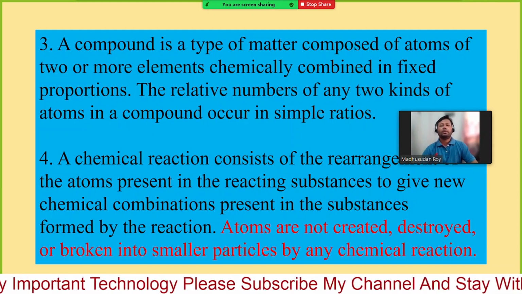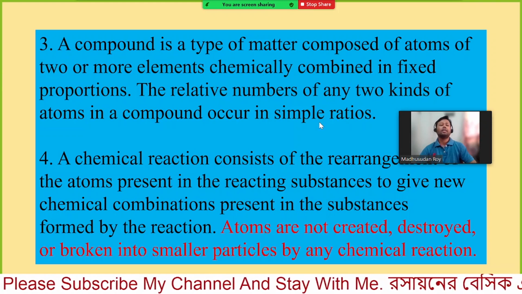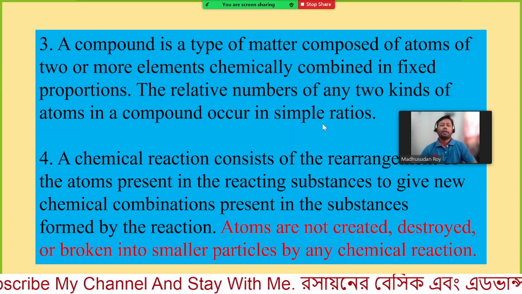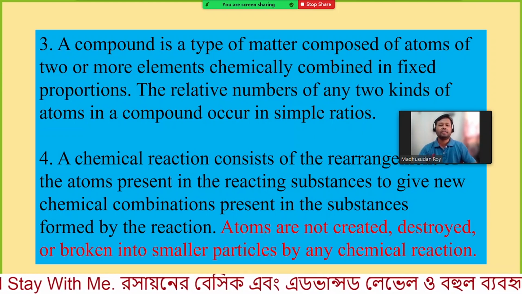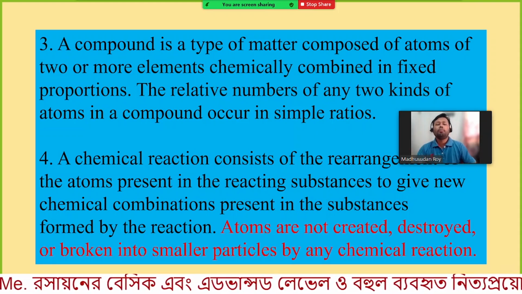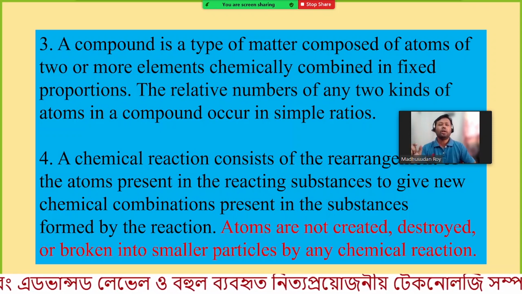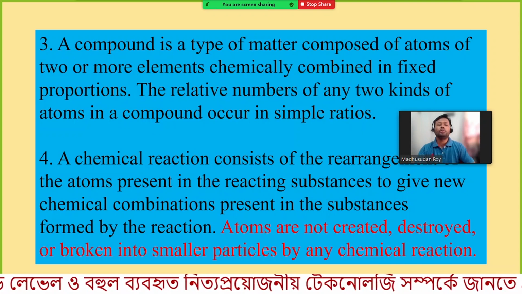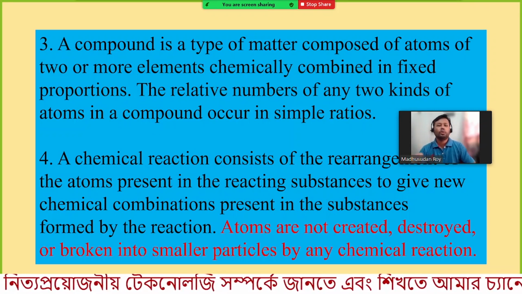He mentioned that the relative numbers of any two kinds of atoms in a compound occur in simple ratios. Simple ratios means 1:2, 2:3, 3:4 or something like this. In a water molecule, two hydrogen atoms combine with one oxygen atom. Therefore, the ratio is 2:1.